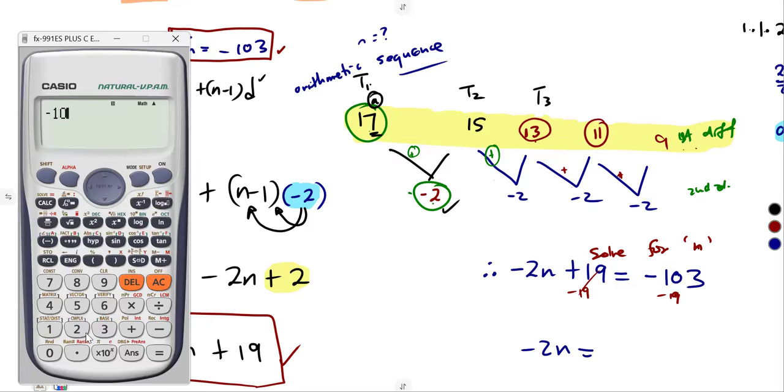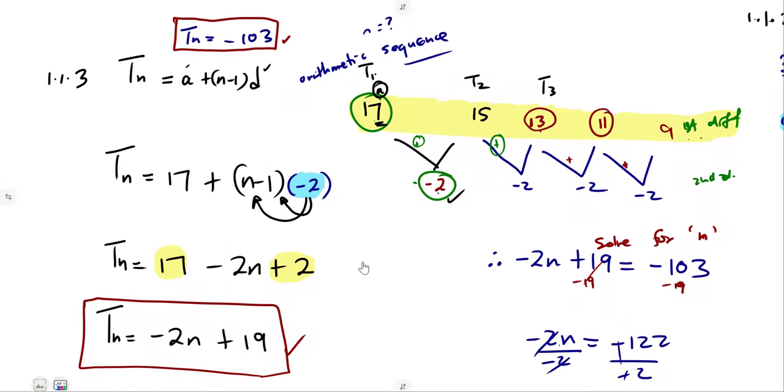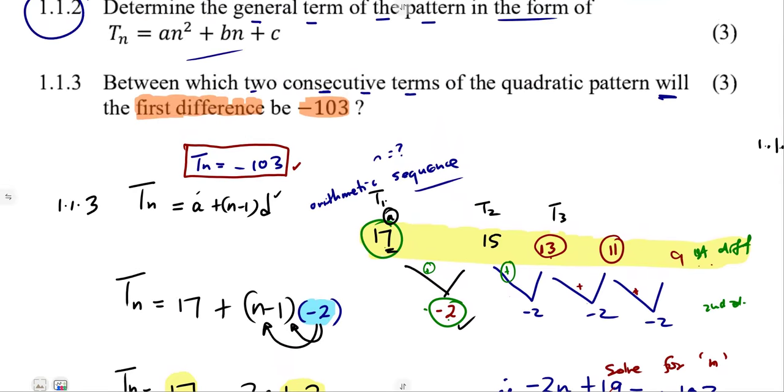This is a product, so divide by what? By -2. That was going to give us a +61. So remember, they said between which two consecutive terms following each other. T2, T3, like that.